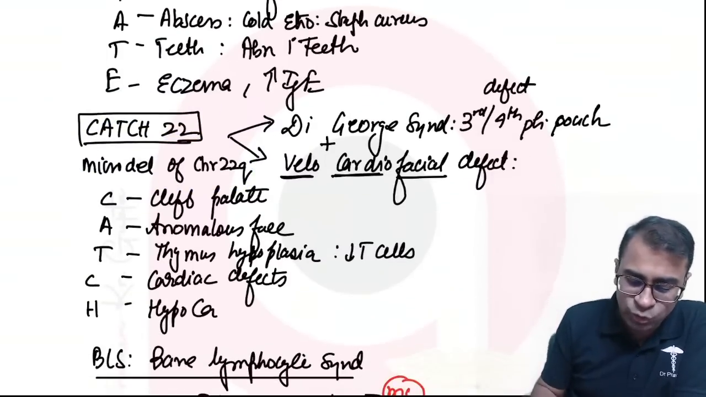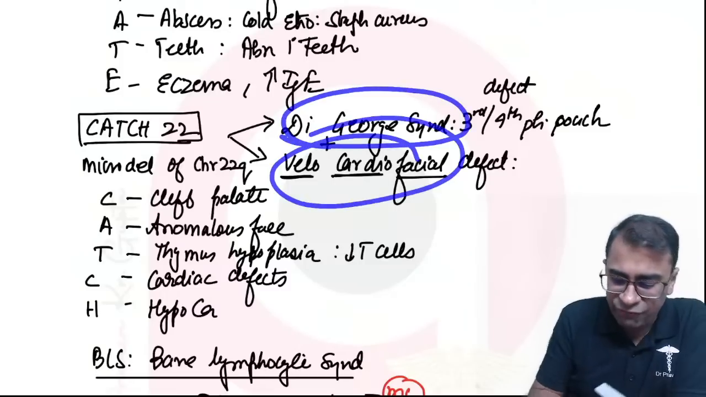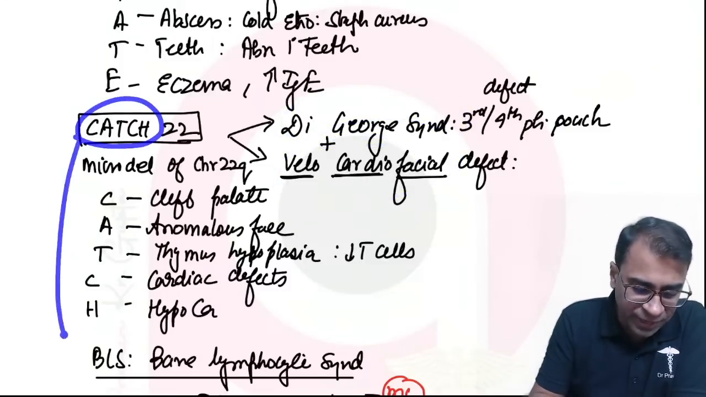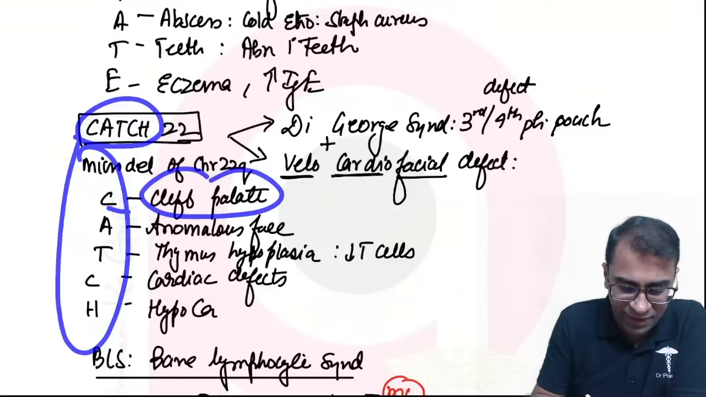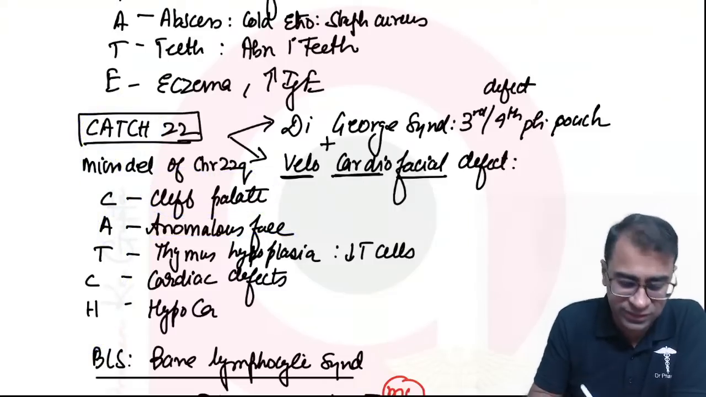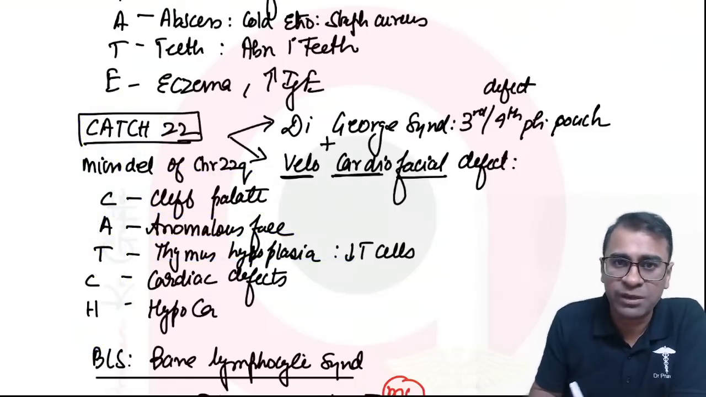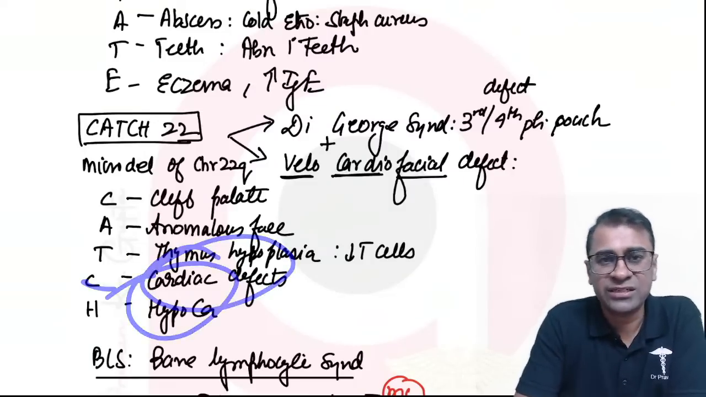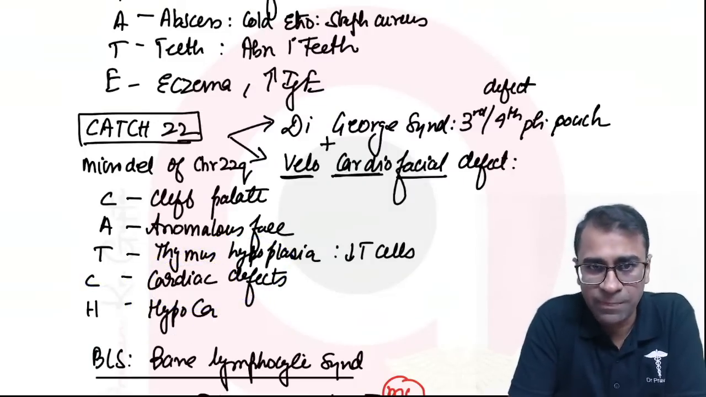Then CATCH 22 is due to microdeletion of chromosome 22q. It has two syndromes, DiGeorge syndrome and velocardiofacial defect. CATCH 22 full form: C, cleft palate; A, anomalous face; T, thymus hypoplasia with decrease in T cells; C, cardiac defects; and H is hypocalcemia.